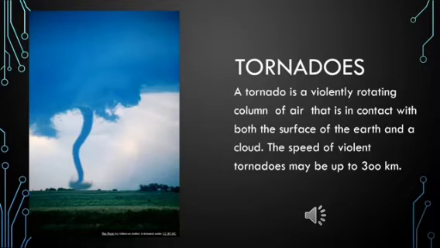Now let us talk about tornadoes. Now this is again another kind of storm. A tornado is a violently rotating column of air that is in contact with both the surface of the earth and the cloud. And this reaches great heights. It looks like a funnel. And here the speed of these violent tornadoes may come up to 300 kilometers.